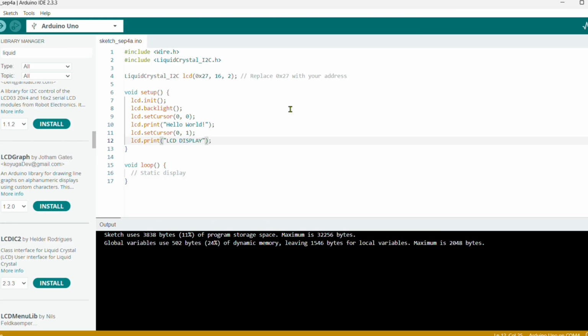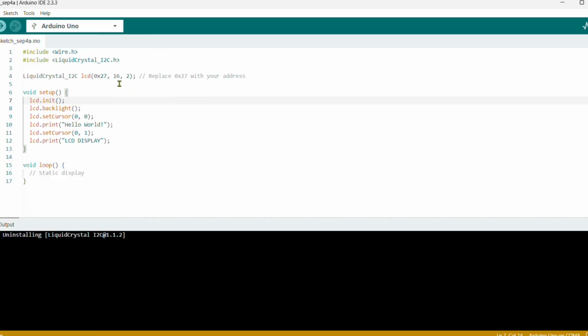Before writing the main code, we have to add the address of the LCD. Here this is 0x27. We have to add 16 before 2, replacing with your address. The LCD display address we have to mention here. And first you have to add the library.